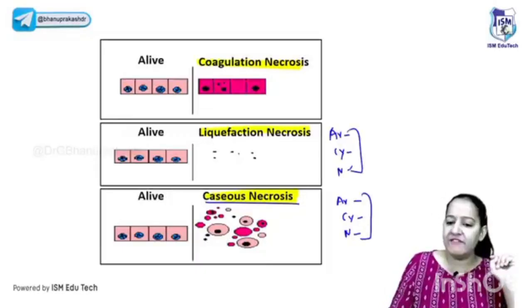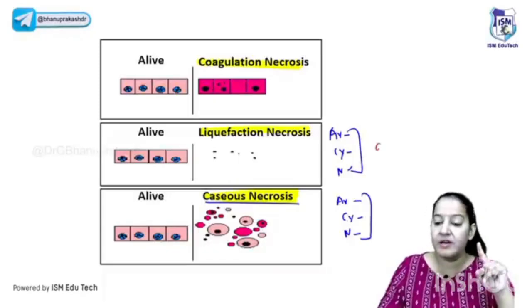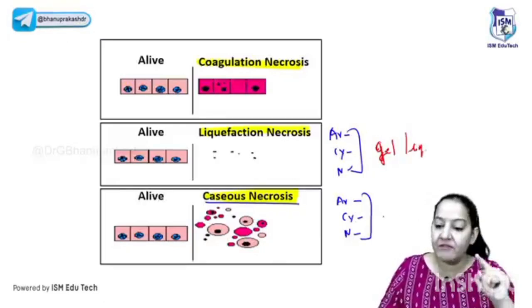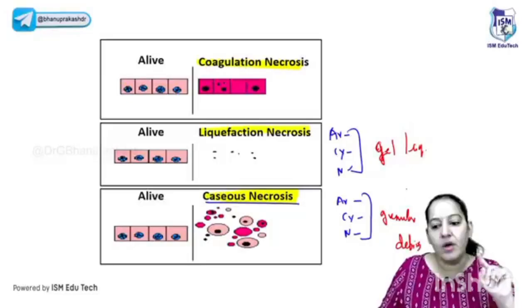Then what is the difference between liquefactive and caseous? You are saying here also all three details are lost. So the difference is that in liquefactive, all three details are lost and the group of cells is converted into a gel or liquid-like material. Here, the group of cells is converted into granular debris, solid granular debris, not liquid. Solid granular debris like cheese. So that is the difference.